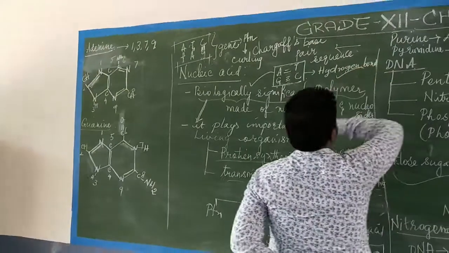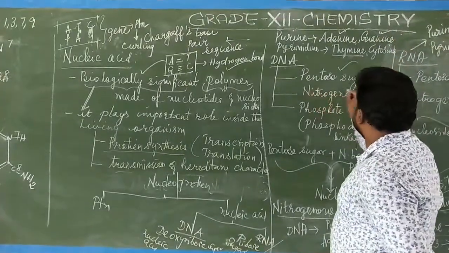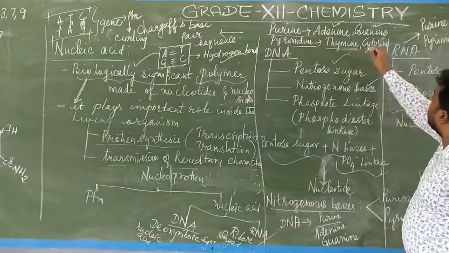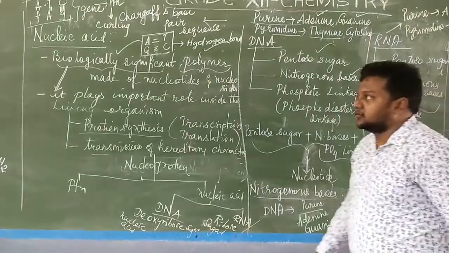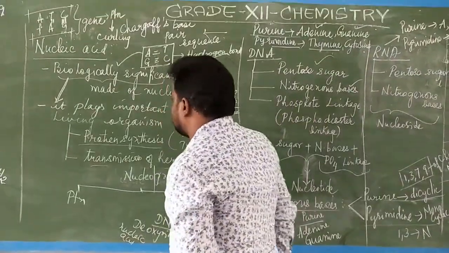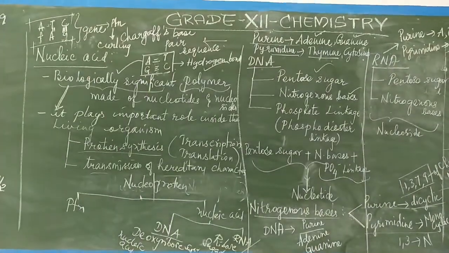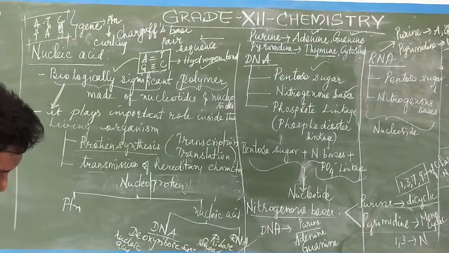Adenine and guanine structure is over. Purine bases have been drawn. Now the pyrimidine structures: thymine, cytosine, and uracil I have to draw, and I have to show you the pyrimidine bases. So I will draw the structure for the pyrimidine bases. After showing you, we'll recap first and then we go for the next topic.